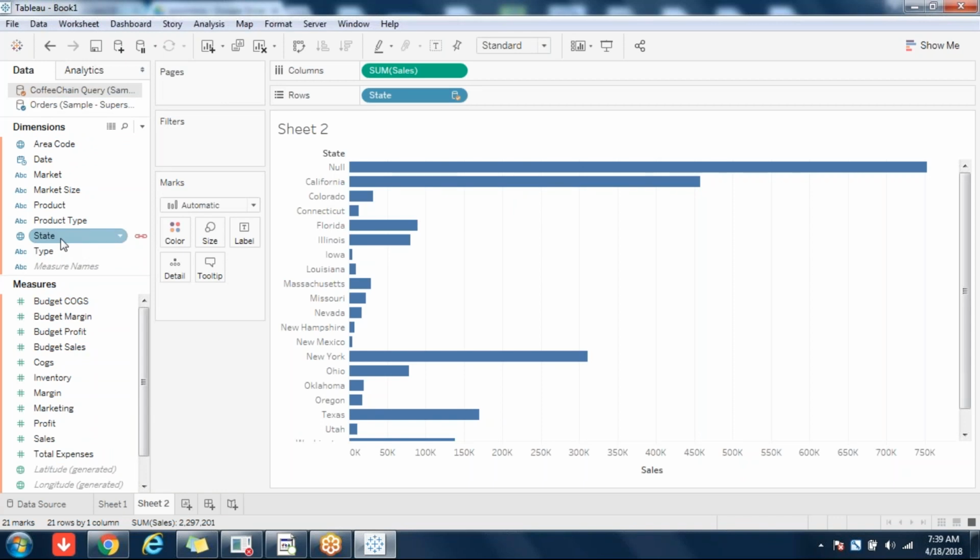Correct? So, since the number of states are less in coffee chain, you clearly see that for those sales values for which data is there in orders, since those values don't have states, that is why it is showing null value. Because non-matching data is showing null value. What is left outer join?